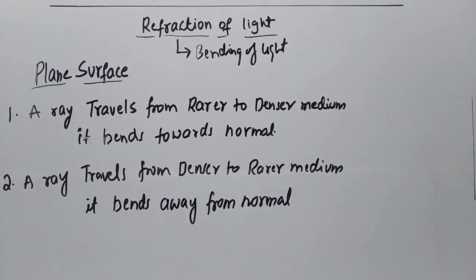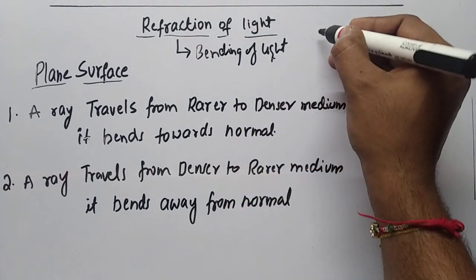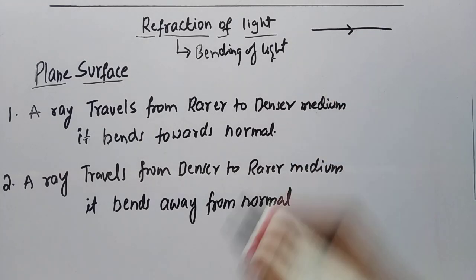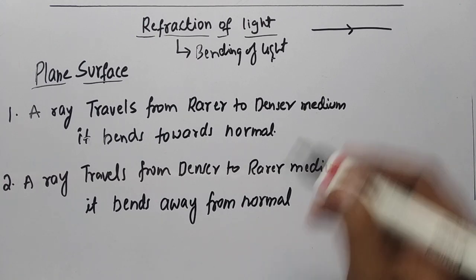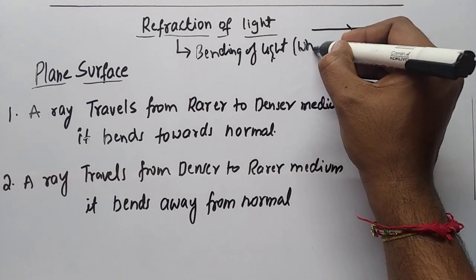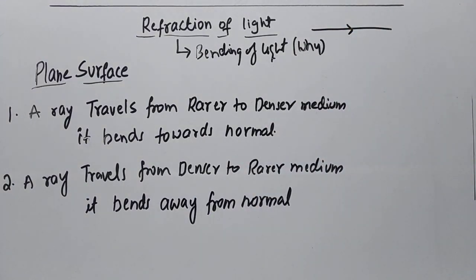So we know the property of light: light will always travel in a straight line. But now we have a reason why this light is bent. So now we have a question: why is the light going to bend?